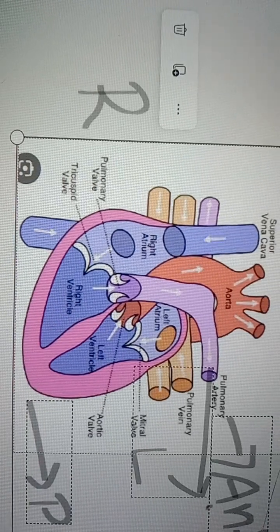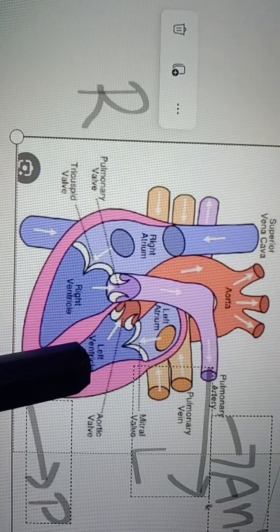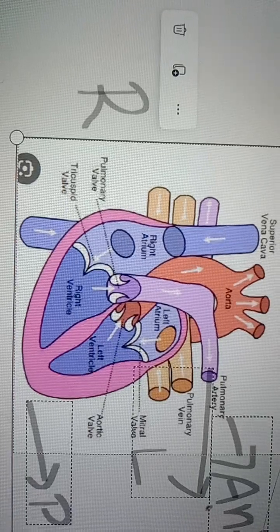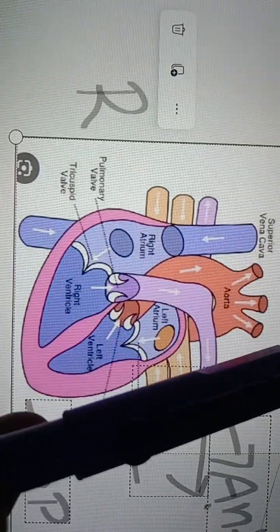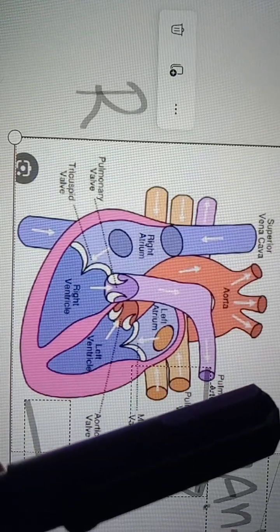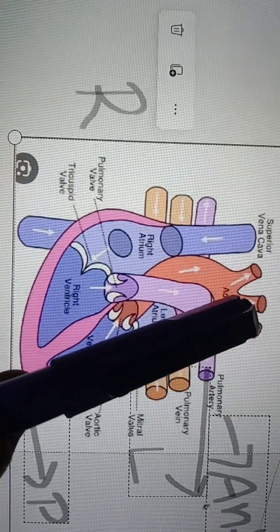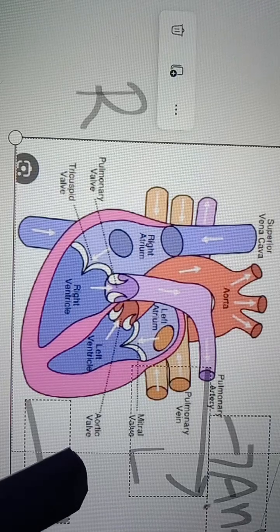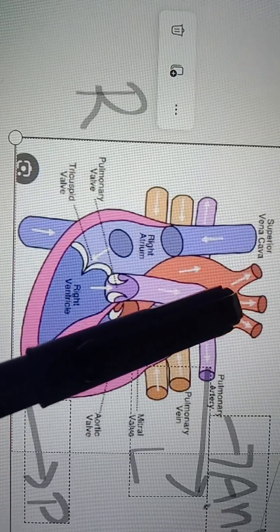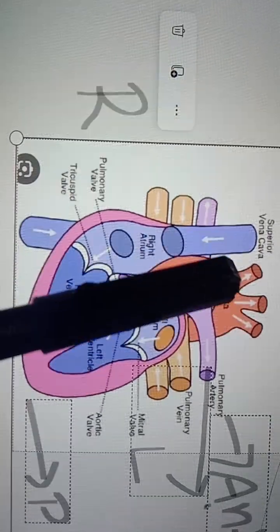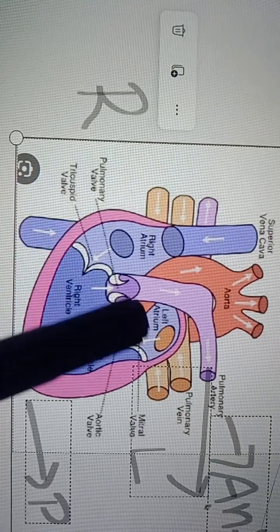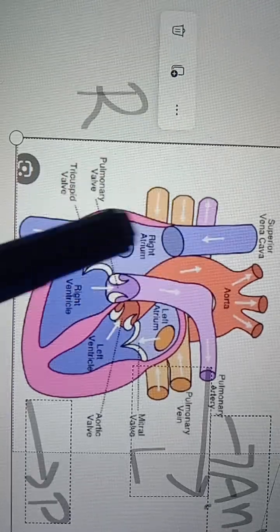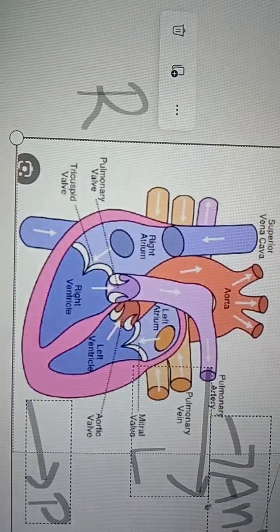Next, it is sent to the left ventricle. Then where is it going? It is going to the aorta, and the aorta sends it to all parts of the body, right? So the aorta is an artery, and that is why it is indicated with red color. The blue colored one is not this one, this part; only these two blood vessels and this one, right?